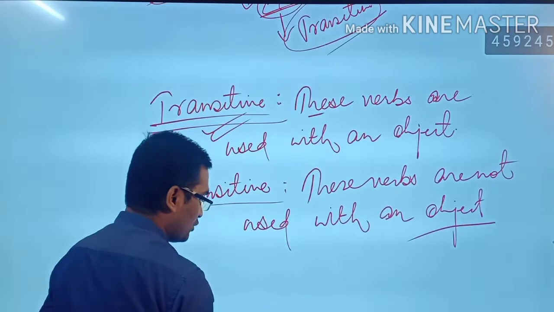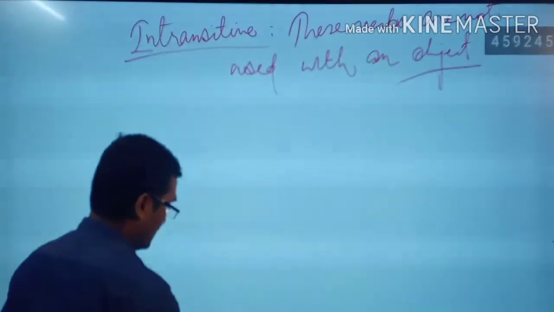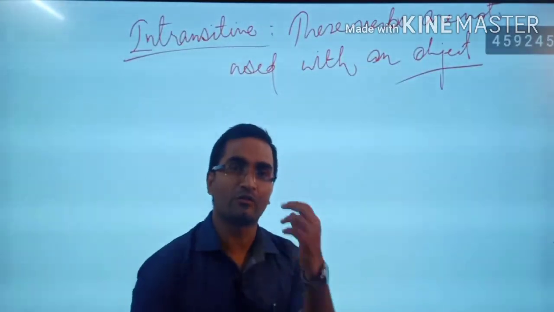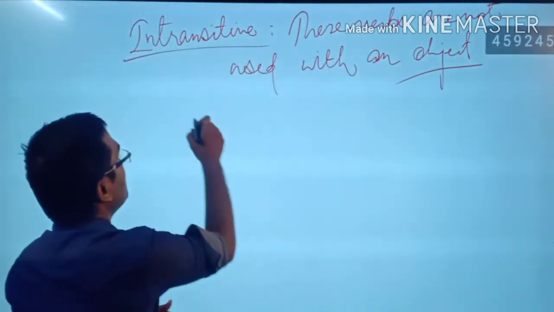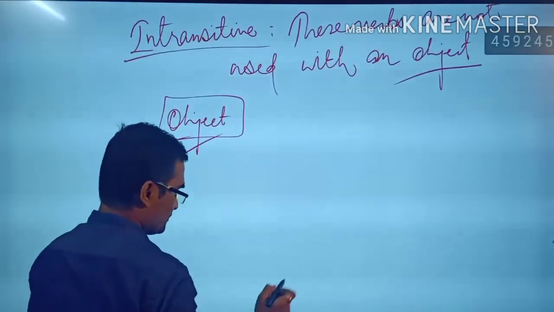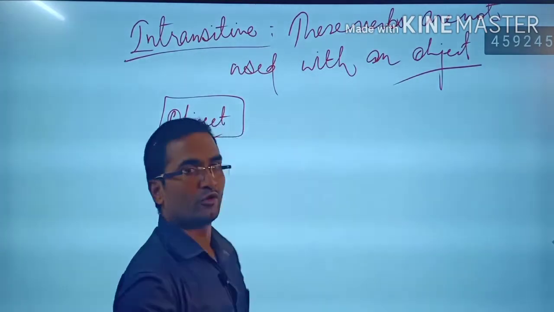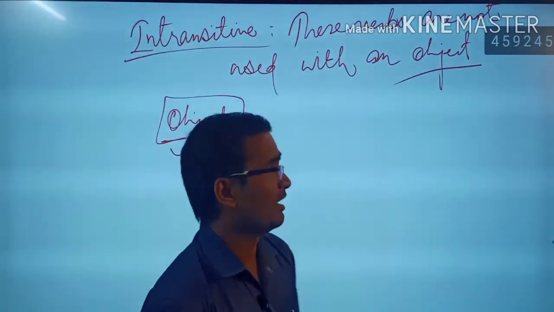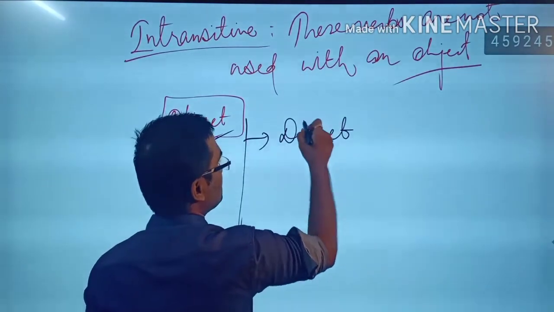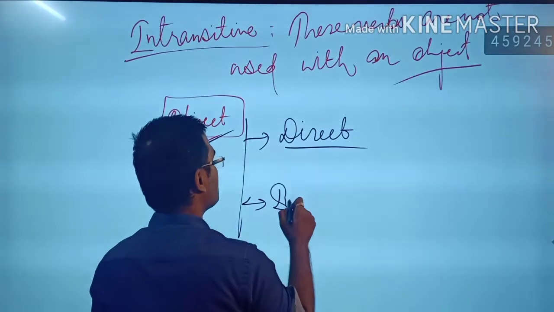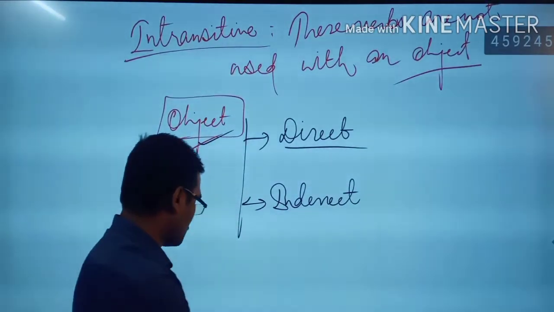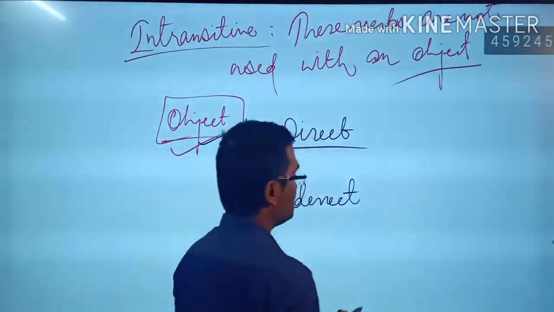And now the question comes, how will you identify whether the sentence has an object or not? So let's have a very short formula to identify whether a word is an object or not. So my friends, this is the object, right? This object means what? The word coming after the verb. And here we have two different types of object. The first object is known as direct, and the second object is known as indirect.